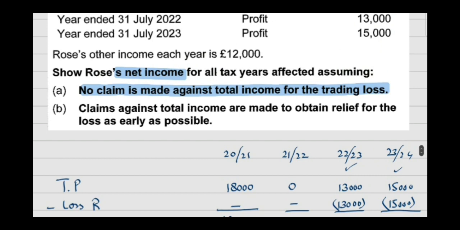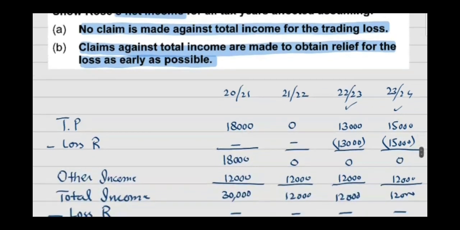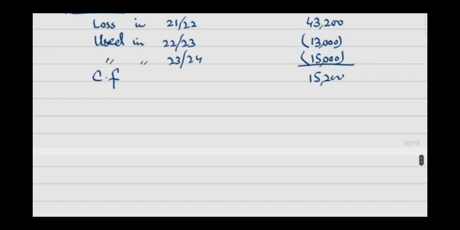Next part, claims against total income are made to obtain relief for the loss as early as possible. So, if you have been given a wording to set off loss against total income, or they have mentioned that as early as possible, then it means you need to use the current year or previous year claim against the total income. So, it will be beneficial for you to claim the loss as early as possible. So, again we have to prepare the same format from 2021.